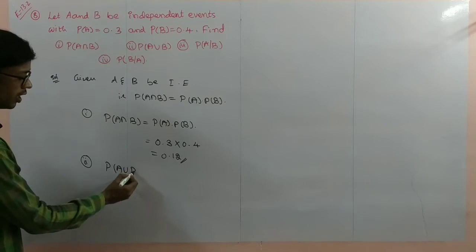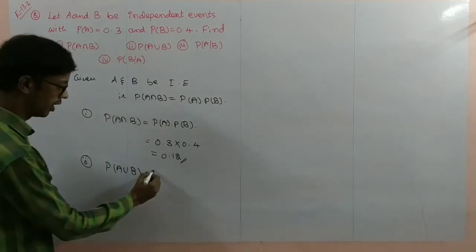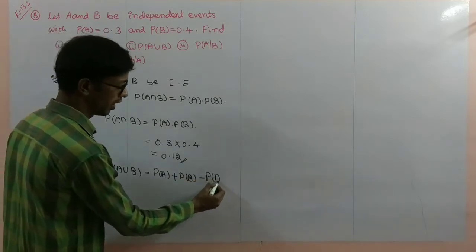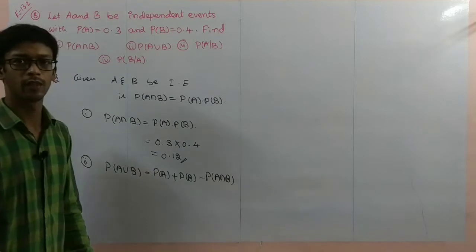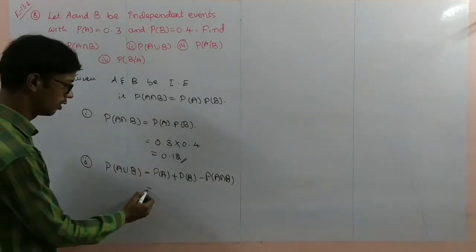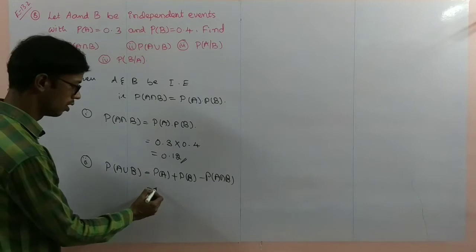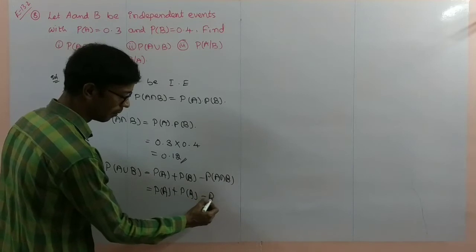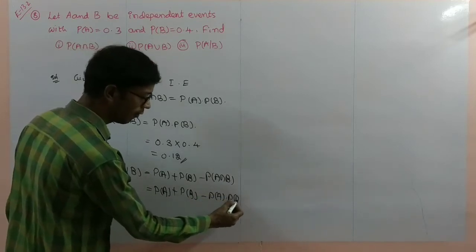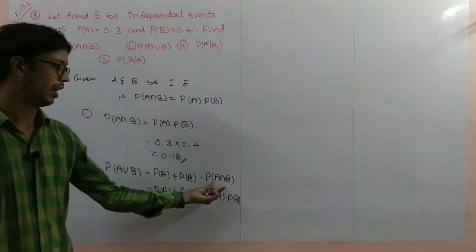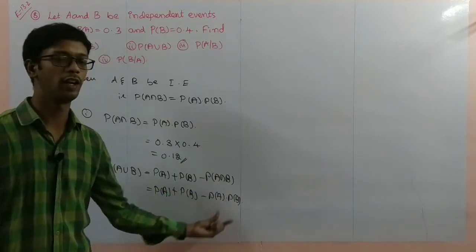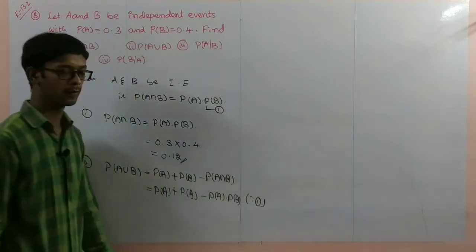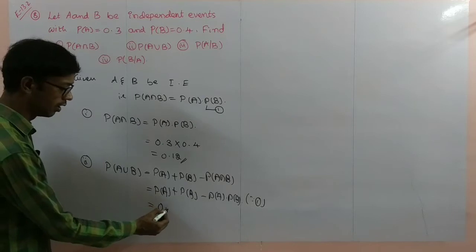Next, problem number 2. Probability of A union B is probability of A plus probability of B minus probability of A intersection B. Substitute the total values here. Otherwise, first make the simplification. Probability of A plus probability of B minus probability of A into probability of B, since A intersection B is nothing but probability of A into probability of B. Take this as equation 1. So now make the simplification here.